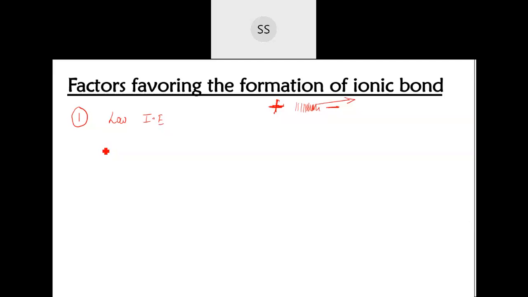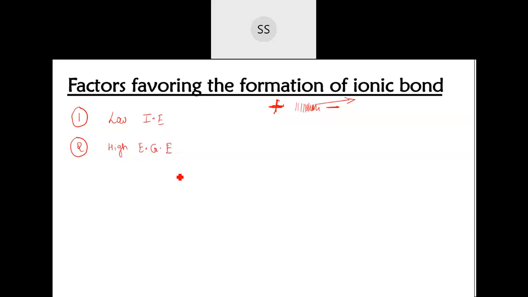The ions should be formed readily. If the cation has to be formed readily, then it should lose that electron, and to lose that electron, the amount of energy required should be very less. Only then the cation will be formed very easily. And the second thing, the electron which is lost by the cation should be able to be received by the negative ion. If they have a very high effective nuclear charge, they will take that electron readily. That means they should have high electron gain enthalpy.